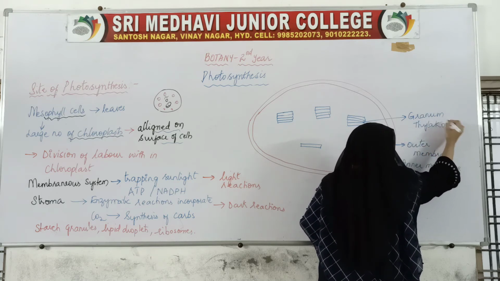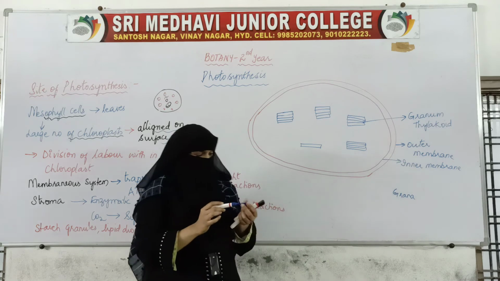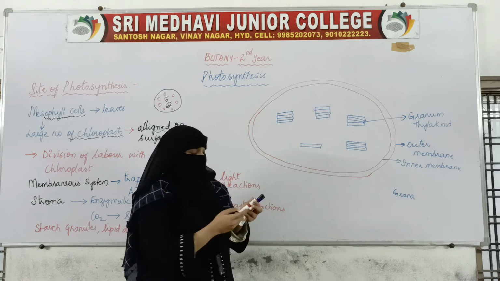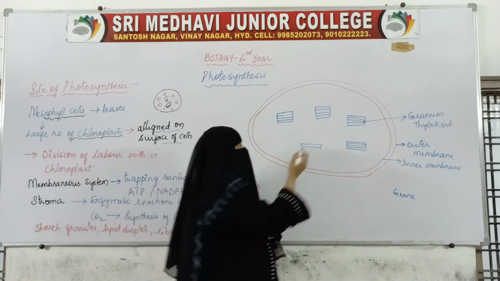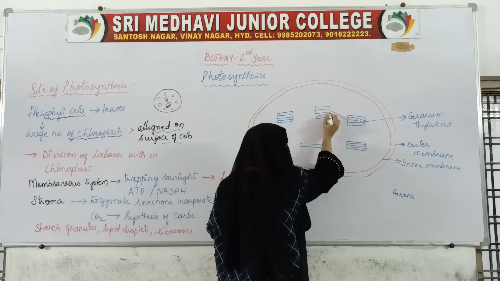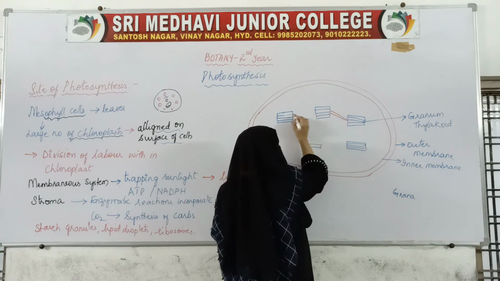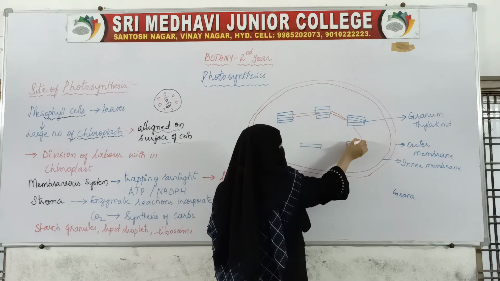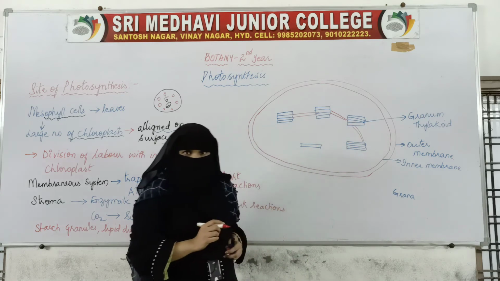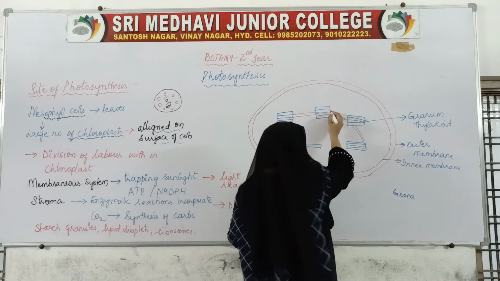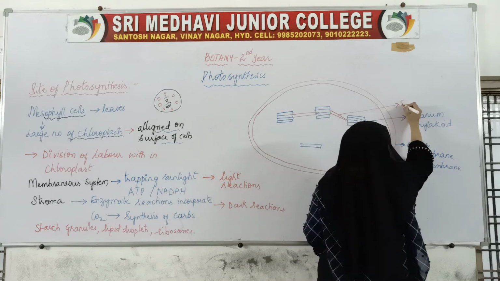These stacks are connected to one another with the help of lamellae, that is stroma lamellae.